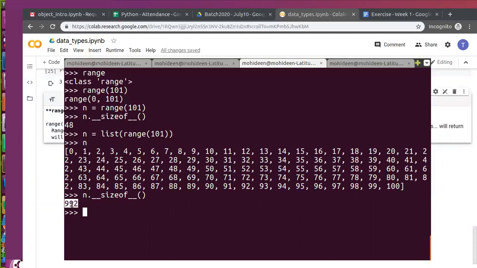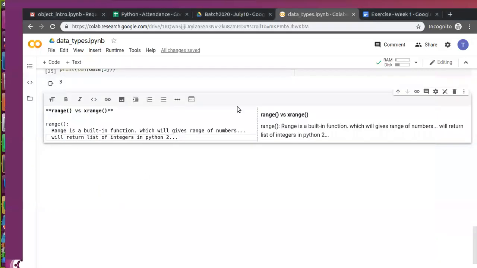Okay. One more doubt actually. Yeah, please. Is it range and X range types, or only X range? Pardon?